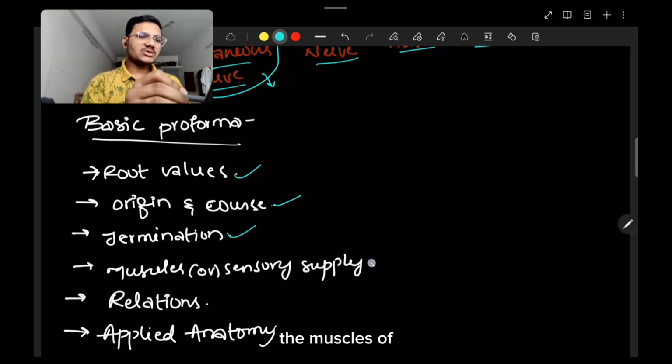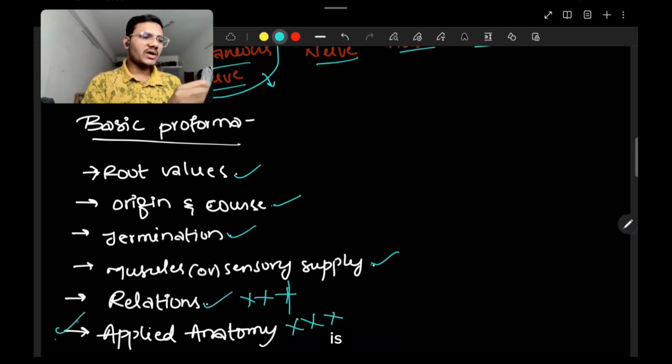Then the muscular or sensory supply, that is, the motor supply it gives or the sensory supply to the muscle or skin. Then the major relations, which are very important: the anterior, posterior, medial and lateral relations a nerve has. And at last, the applied anatomy. This applied anatomy is very important for clinical practice.